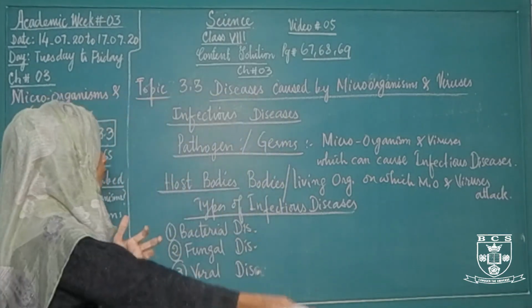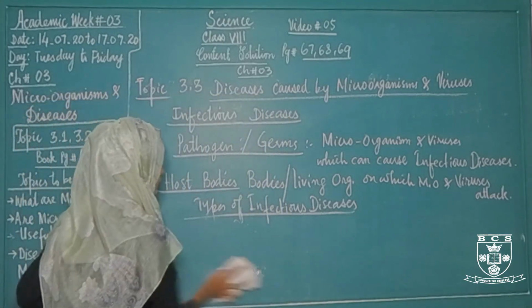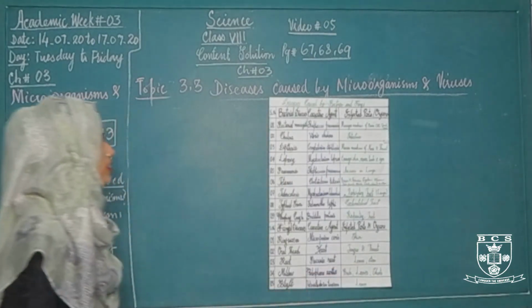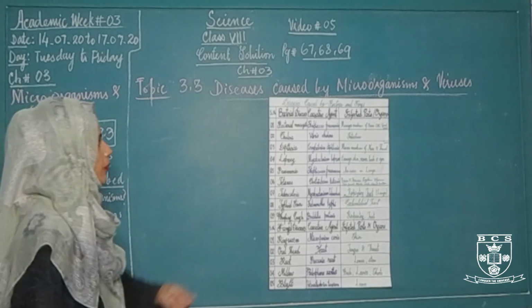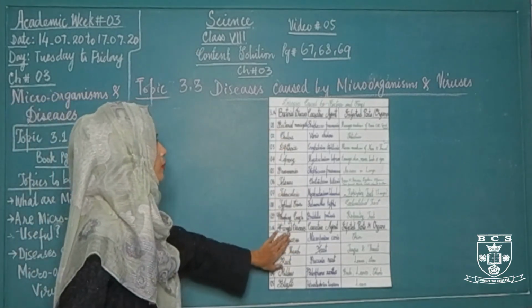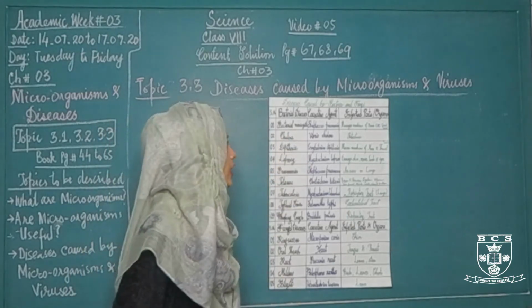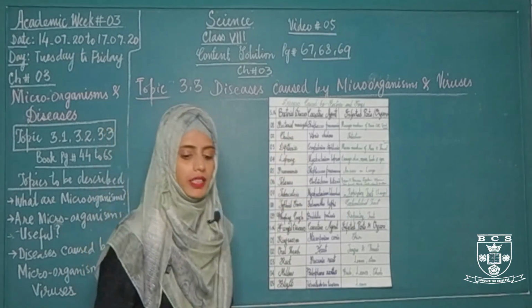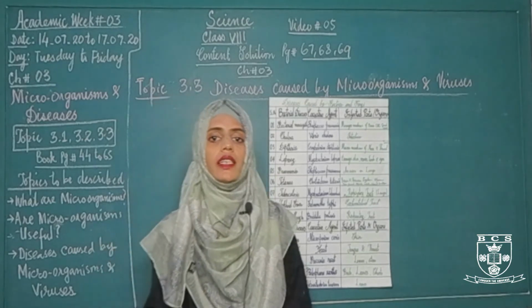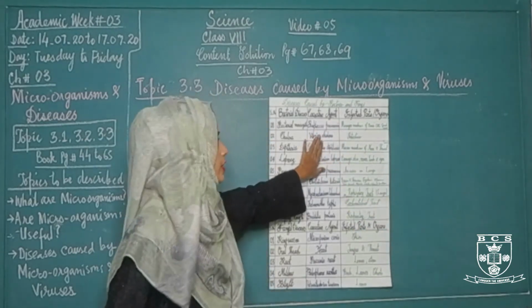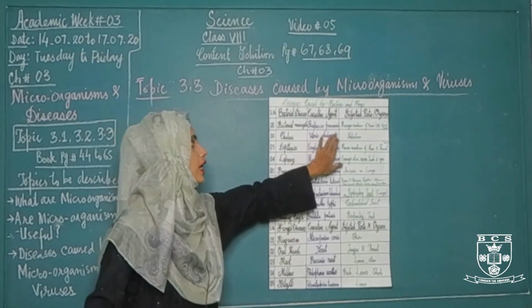Let's start with the bacterial diseases. So this is a chart showing bacterial diseases as well as some fungal diseases. The first bacterial disease in this chart is bacterial meningitis. Bacterial meningitis is a bacterial infection which is caused by a causative agent called Streptococcus pneumoniae.